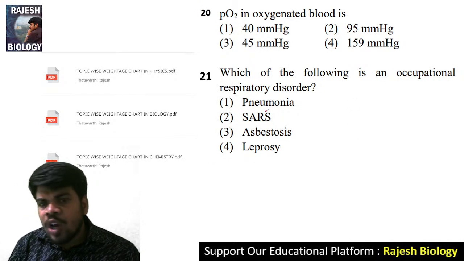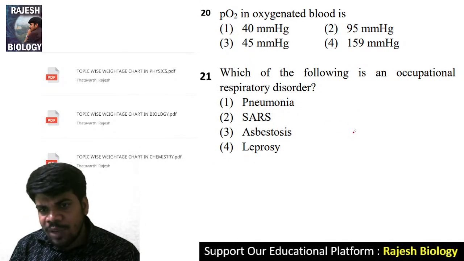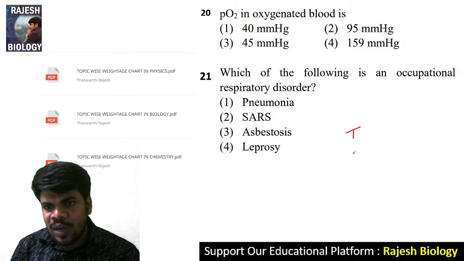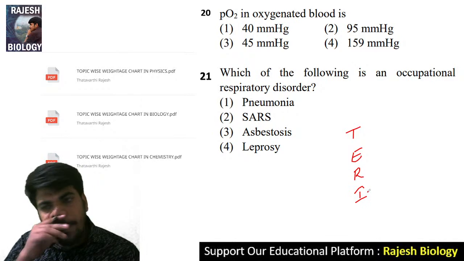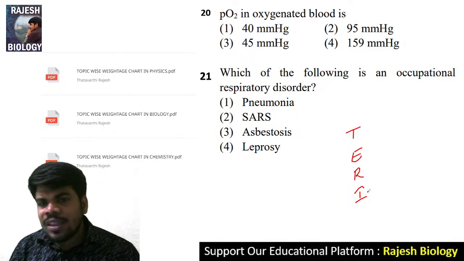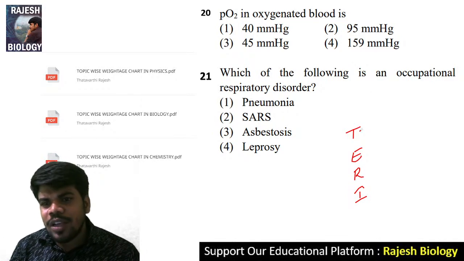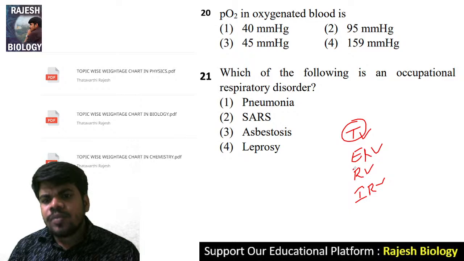And you should arrange all these in one order in the examination time also. That's why I created one simple code. You know, the song Teri Mary. So here T means tidal volume, then expiratory reserve volume, and residual volume, and inspiratory reserve volume. Okay. So here is the order.